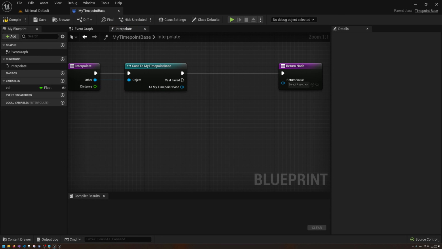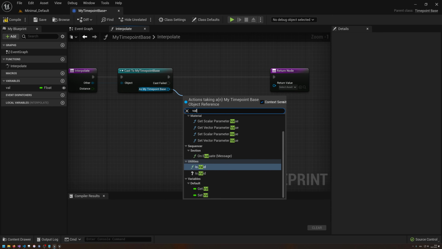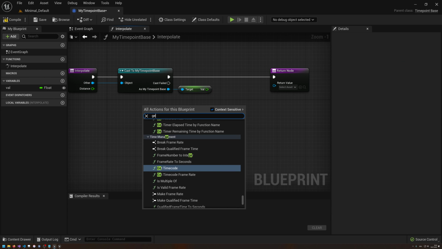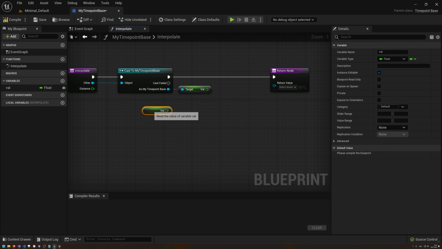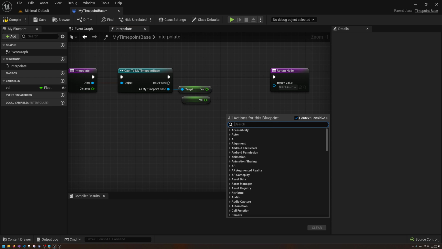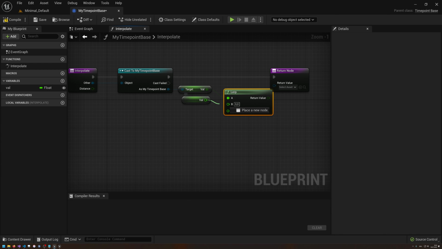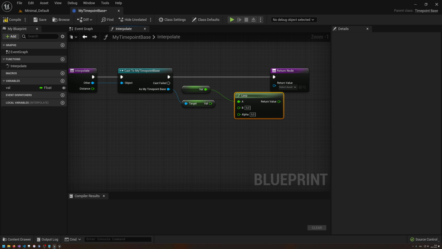Right, okay. So basically what we want to do now is take the current timepoint base, get the value from the other one. Then I want to get the value from the current one, and then I want to do a simple lerp, a so-called linear interpolation. I'm going to take A, which is this, and B, which is the other. The other way around, actually. Set it right, did it wrong. So lerp this from A to B.